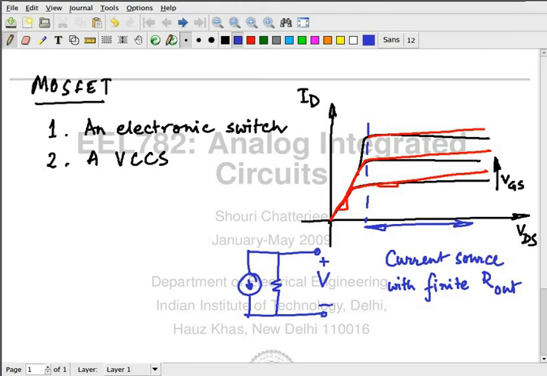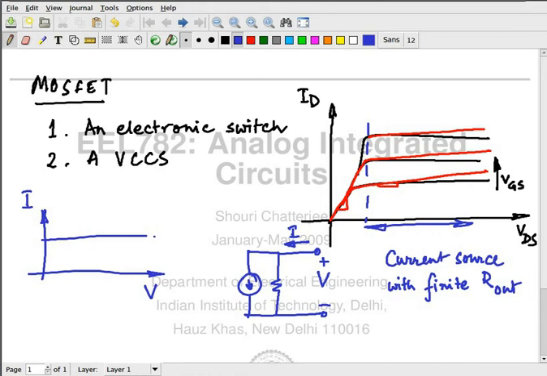What am I plotting here? I am plotting this current as a function of the voltage. If the resistor over there was infinite, basically the resistor is not there, then if I plot the current as a function of the voltage, I would get a straight line parallel to the x-axis.